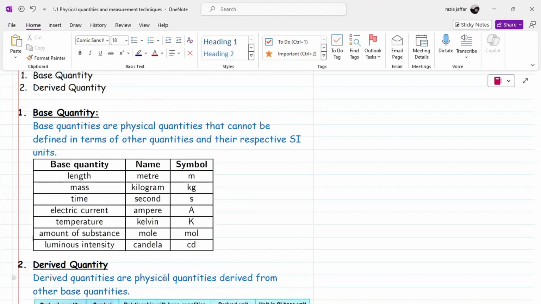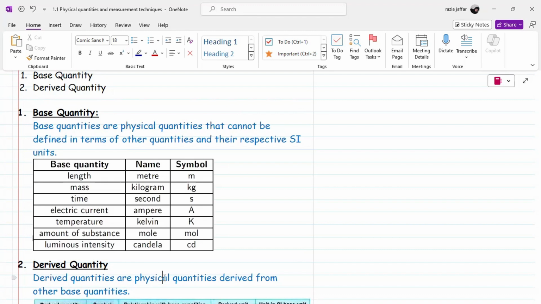For example, the first base quantity is length. For length, the SI unit is meters and its symbol is small m. So the scientists have given 1 meter as a standard length. Whenever I say 1 meter, everyone who knows about it knows how long 1 meter is.